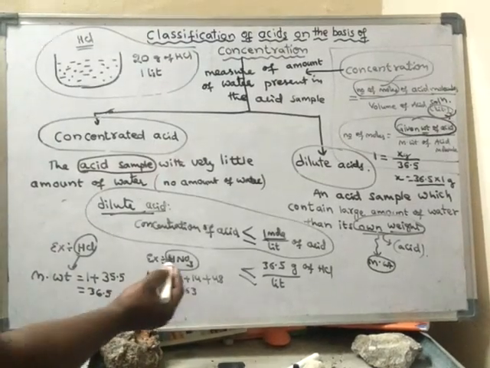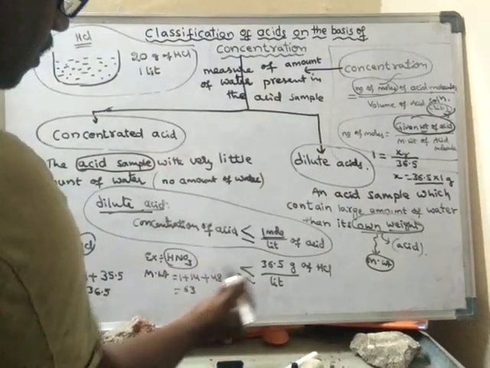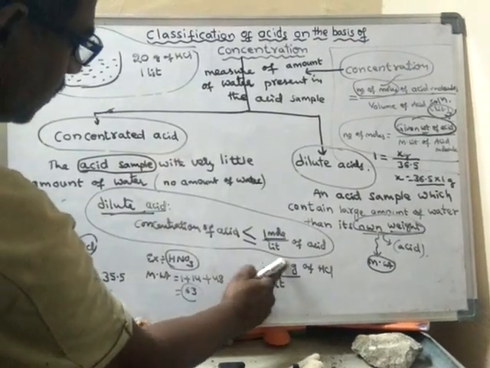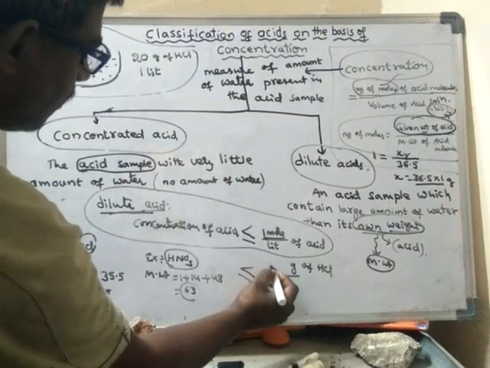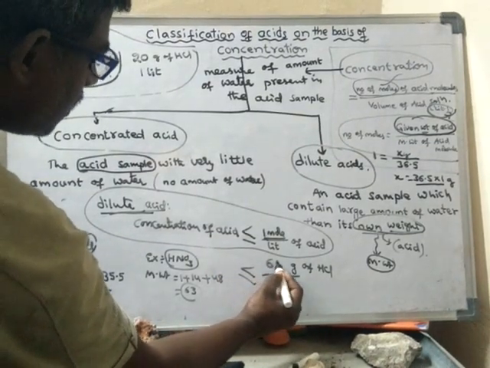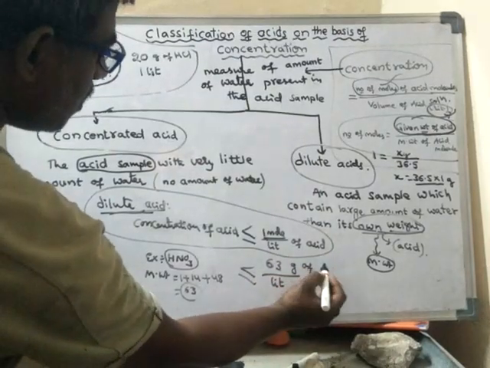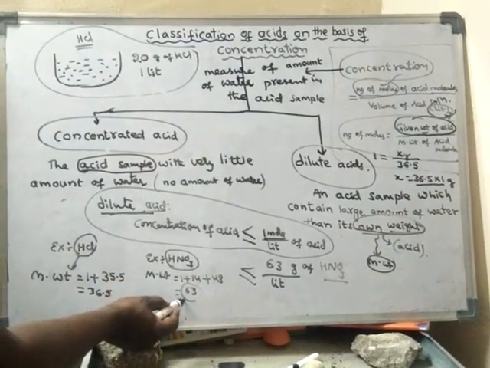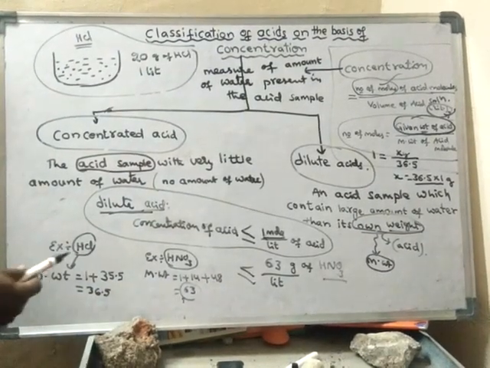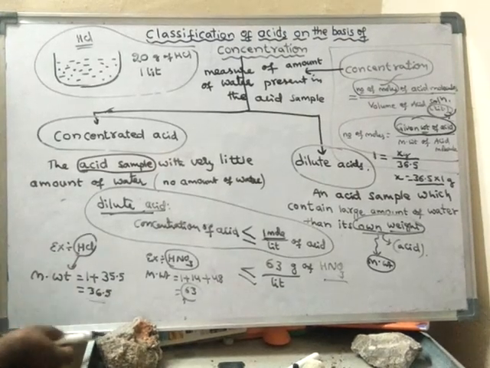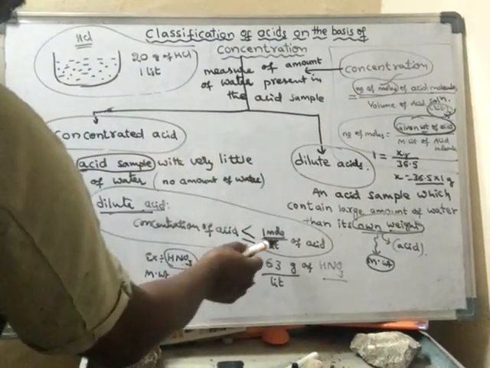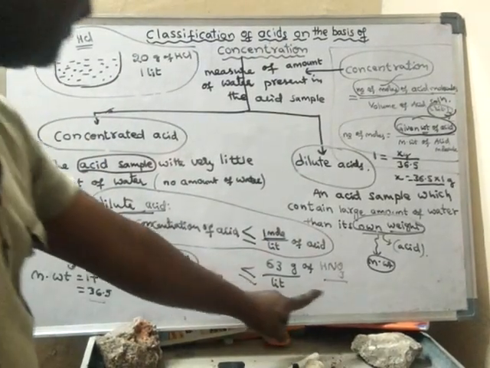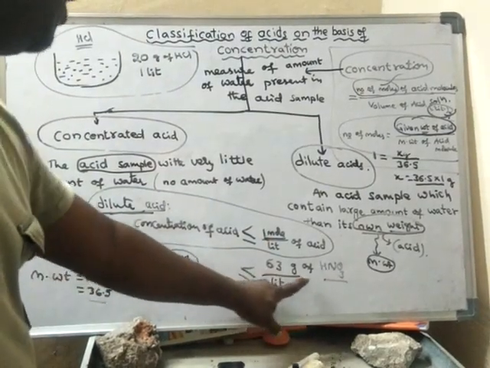What is the molecular weight of nitric acid? 63. Suppose 1 mole of nitric acid equals its molecular weight in grams. So if it is 63 grams of HNO3, HNO3's molecular weight is different, 63. HCl's molecular weight is different. So depending upon the molecular weight, the mole value will differ. So if I take HNO3, 1 mole equals 63 grams of HNO3.